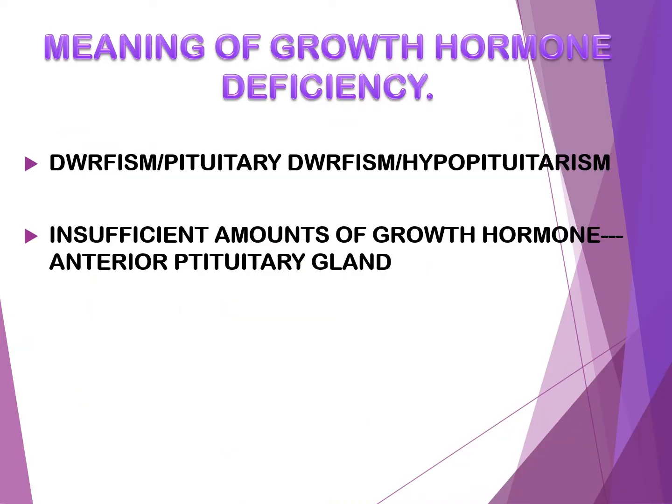So let's move on. Meaning of growth hormone deficiency. Growth hormone deficiency, also known as dwarfism, pituitary dwarfism, or hypopituitarism, is a rare disorder characterized by insufficient amounts of growth hormone from the anterior pituitary gland. That is, there is only insufficient or inadequate secretion of growth hormone from the anterior pituitary gland.